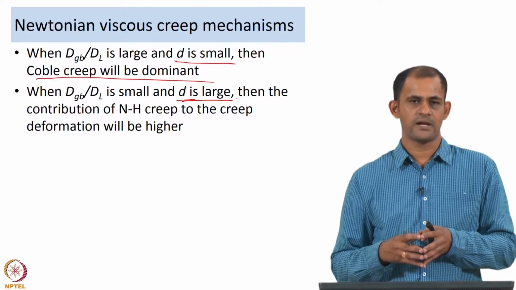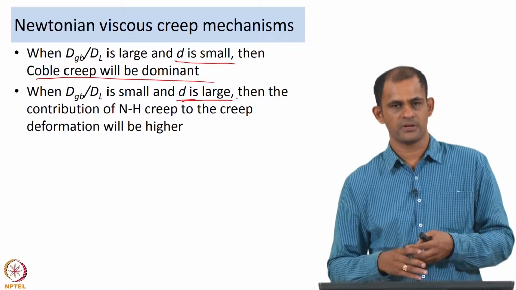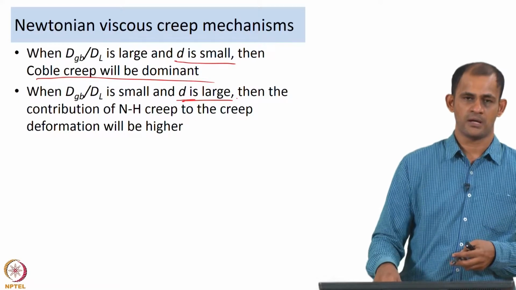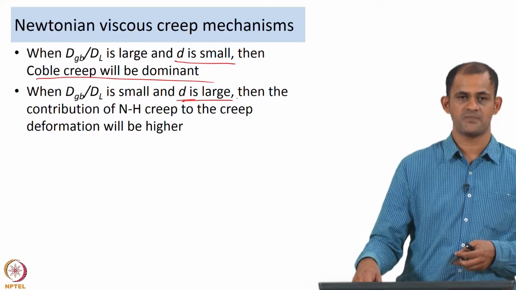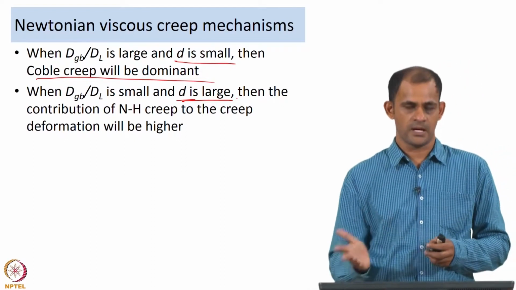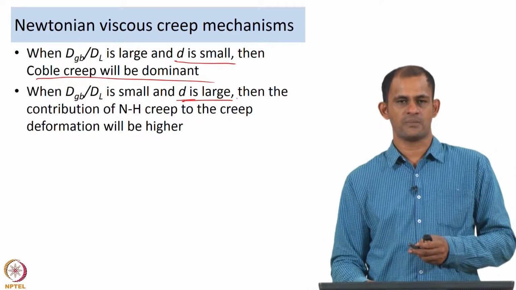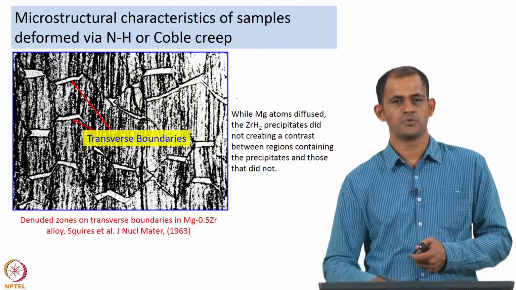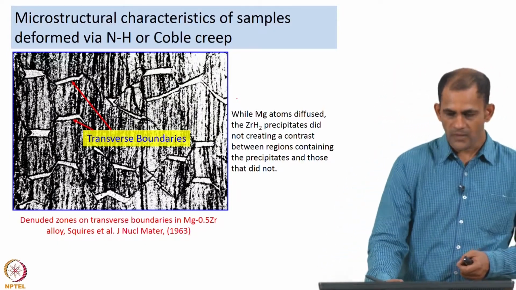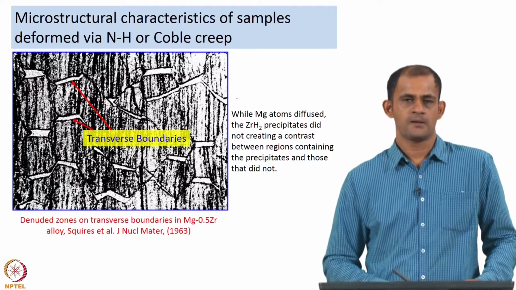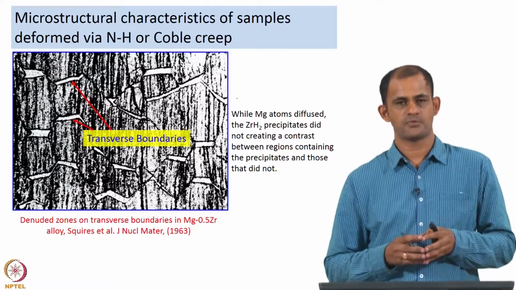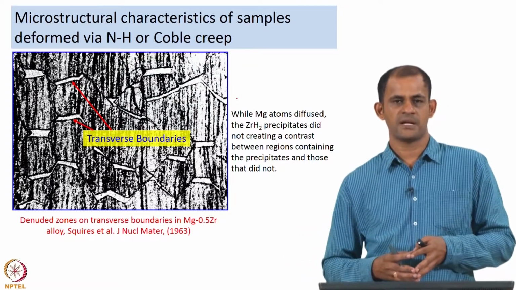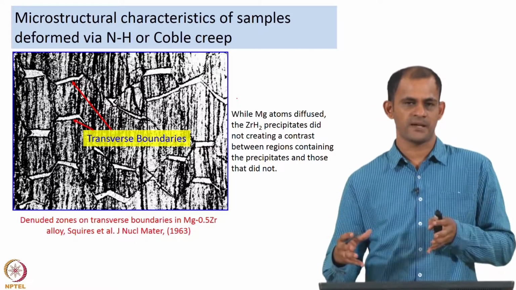Now, in general when you talk of creep, you also want to see whether diffusion creep is operating, or instead of diffusion creep, whether dislocation creep is controlling. So, how do you find out which one was the rate controlling mechanism? Another way of doing it is by looking at the microstructures that form during the creep deformation process. What I am trying to say in this slide is that depending on whether the deformation process is controlled by diffusion based mechanisms or by dislocation based mechanisms, you will have different characteristic microstructures.